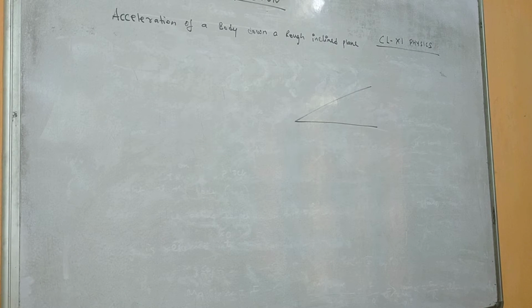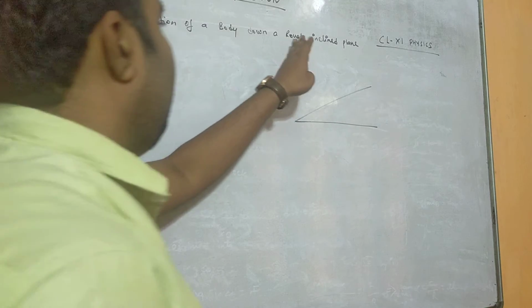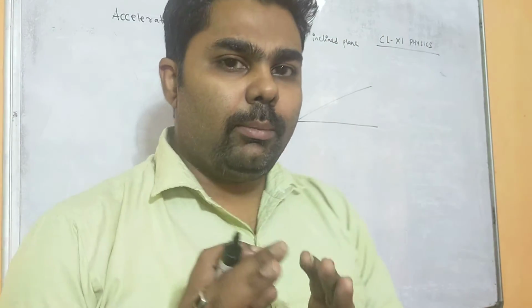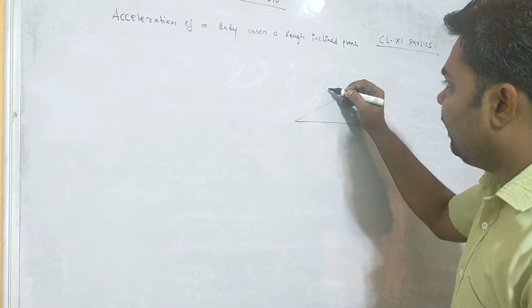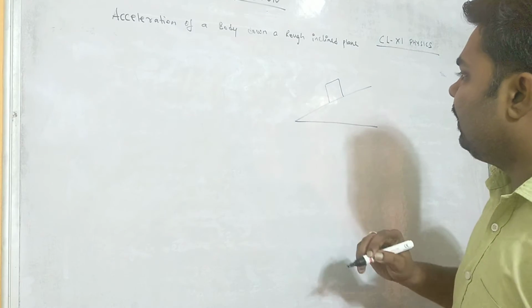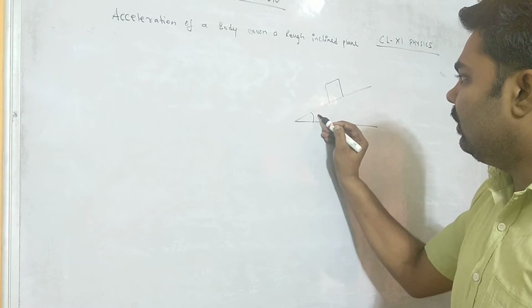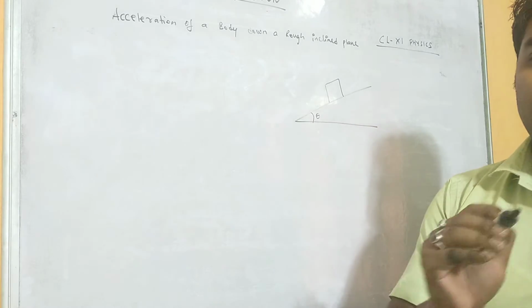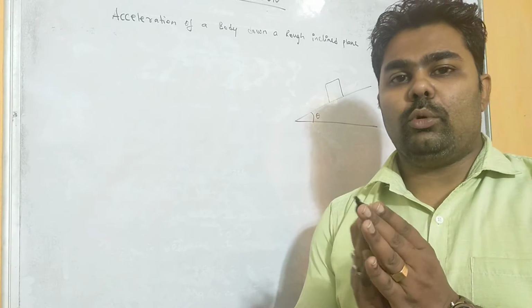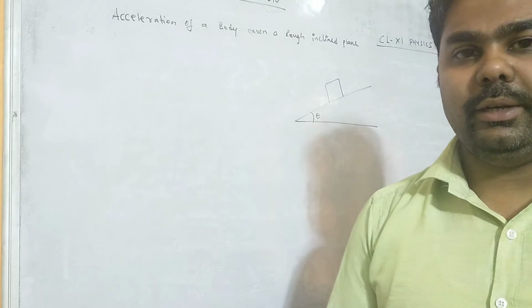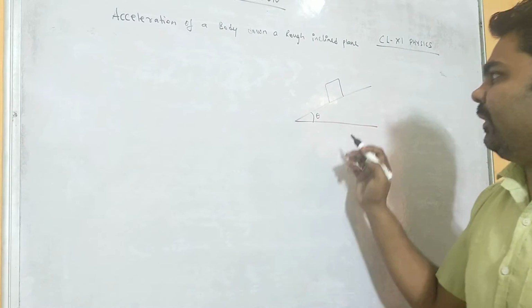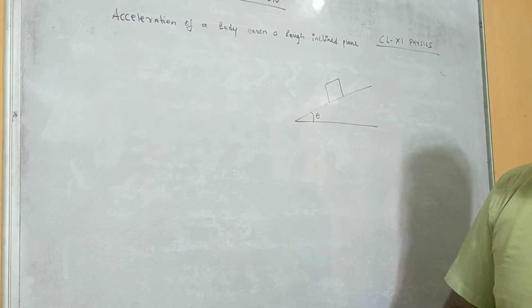Next topic we have acceleration of a body down a rough inclined plane. Now when a body is placed on an inclined plane, and this angle theta is more than the angle of repose, that means more than the minimum angle of inclination, then obviously the object will slide in the downward direction.